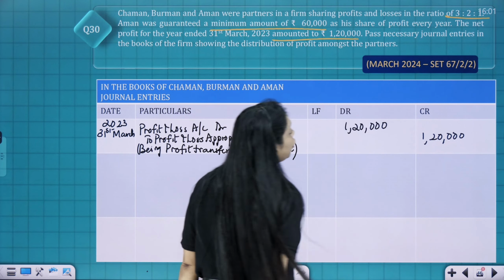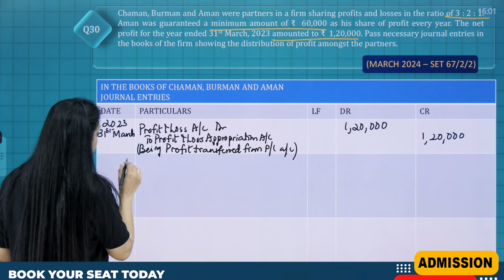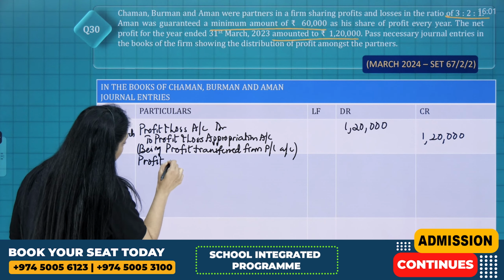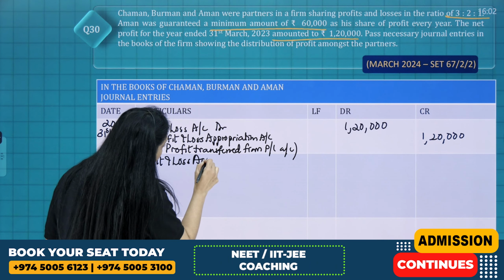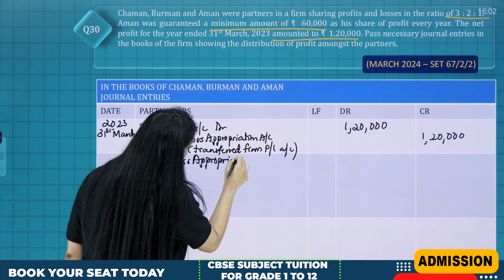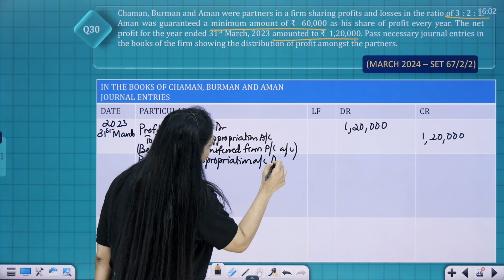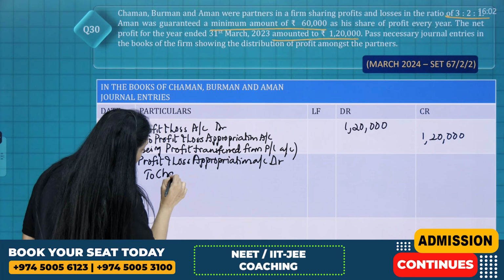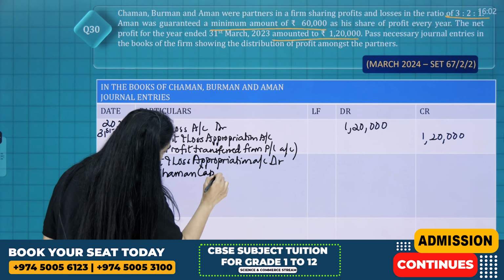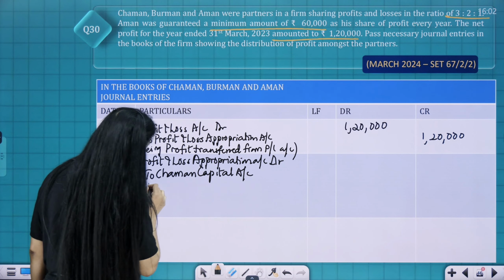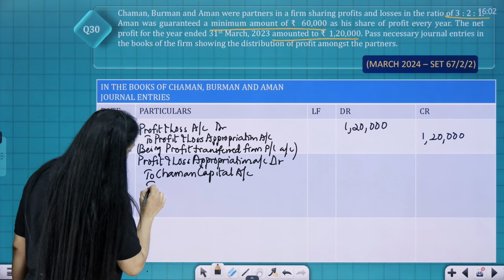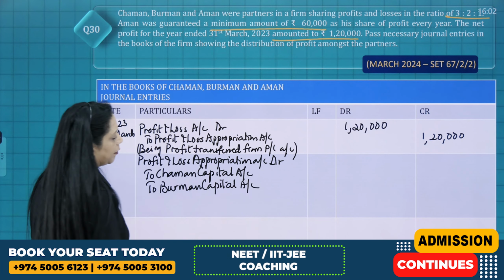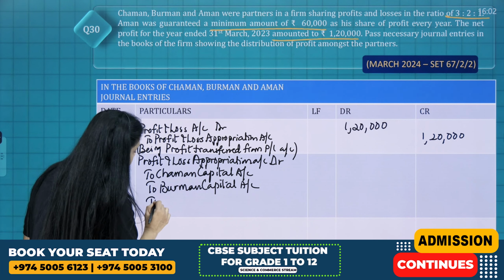After this, distribute your profit between the partners. So the journal entry will be profit and loss appropriation account debit to Chaman's capital account, to Barman's capital account, to Aman's capital account.